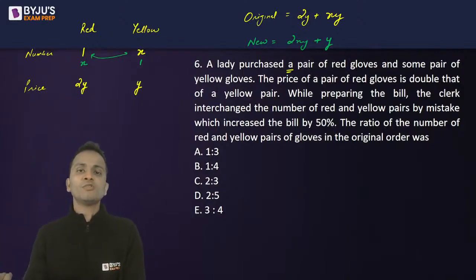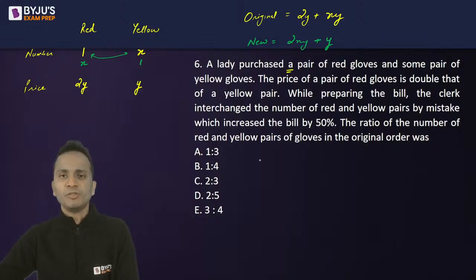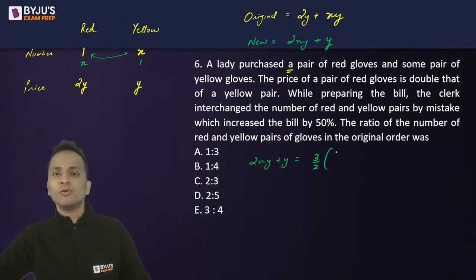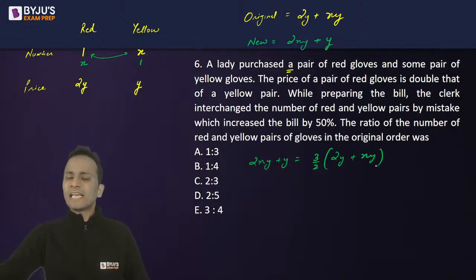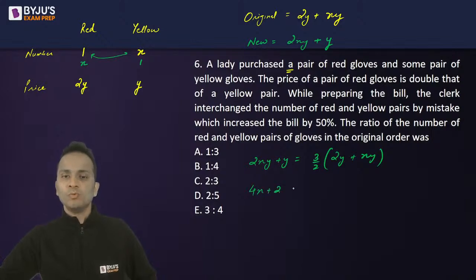The new bill is more than the original bill by 50%. So the new bill 2XY plus Y is 50% more, that means 3 by 2 of the original bill 2Y plus XY. Y will get cancelled, and I can cross multiply 2. So it will become 4X plus 2 is equal to 6 plus 3X. So the value of X comes out to be 4.